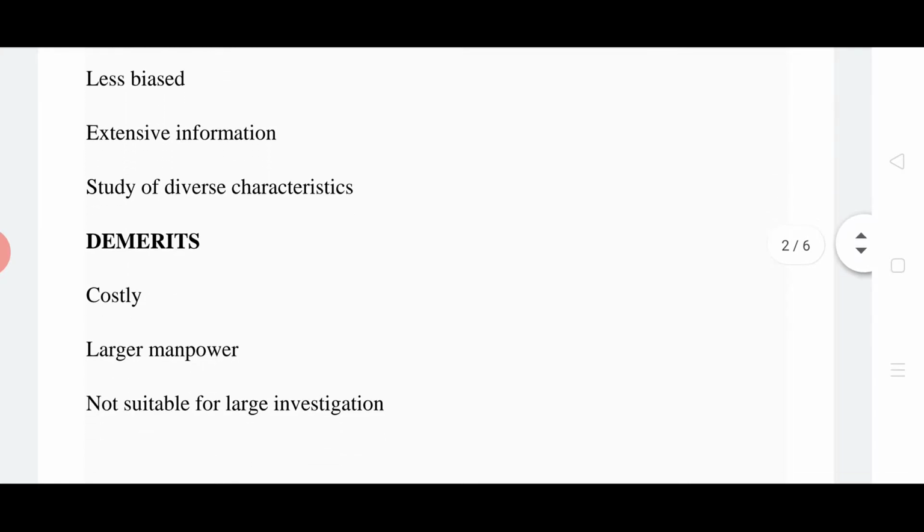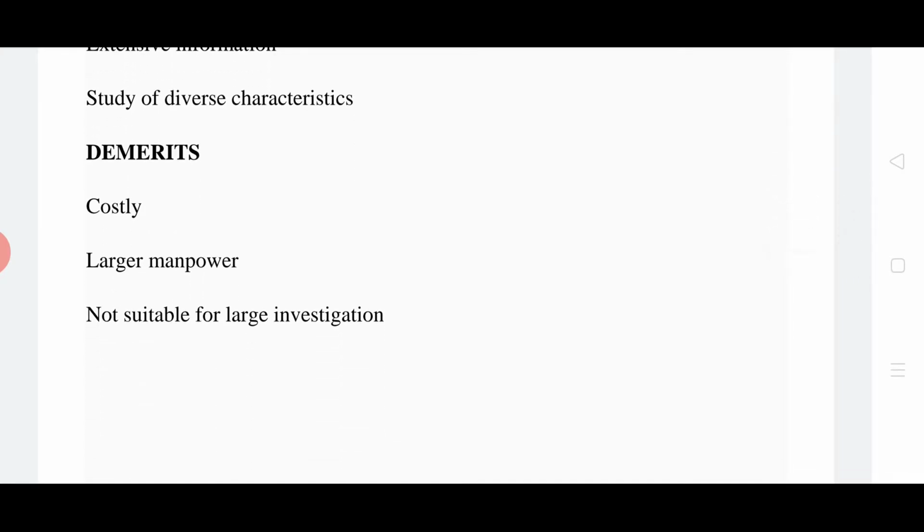But what are the demerits of this? This is naturally very costly because it consumes a lot of time and money. Manpower is required, larger manpower, and it is not suitable for large investigations. Suppose one individual agency is going to conduct this survey, that will be too costly, so they avoid it.